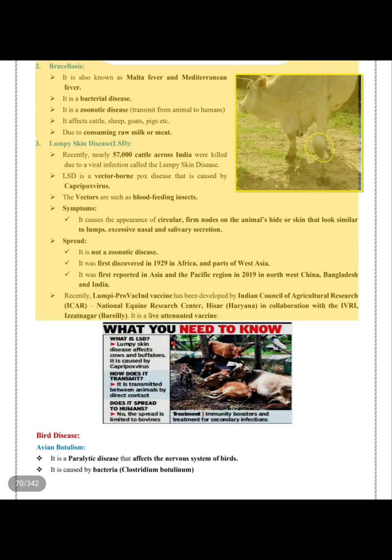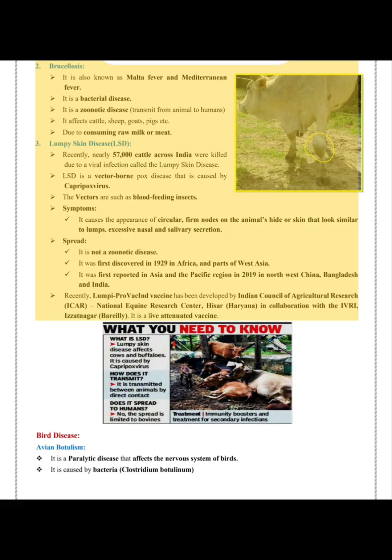2. Brucellosis. It is also known as Malta fever and Mediterranean fever. It is a bacterial disease. It is a zoonotic disease, transmitted from animals to humans. It affects cattle, sheep, goats, pigs, etc. Humans are infected due to consuming raw milk or meat.